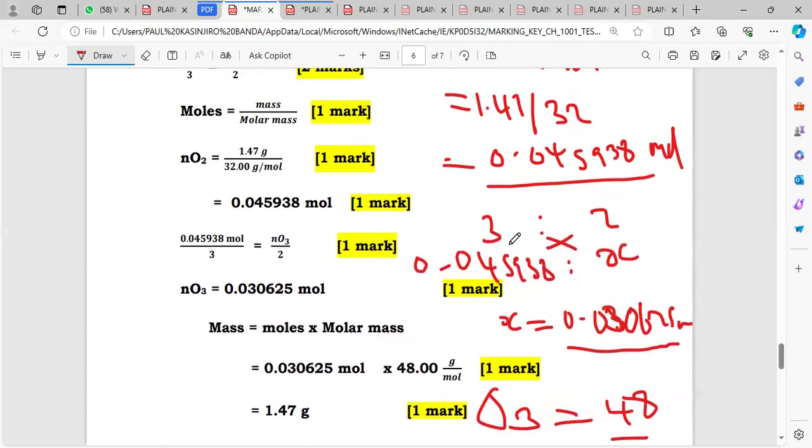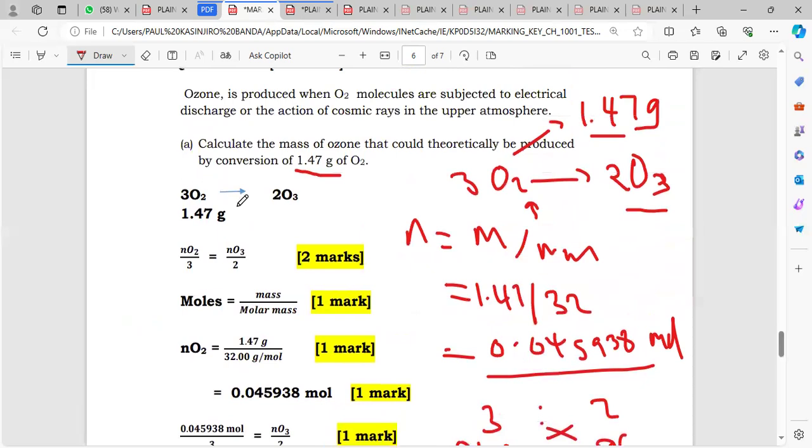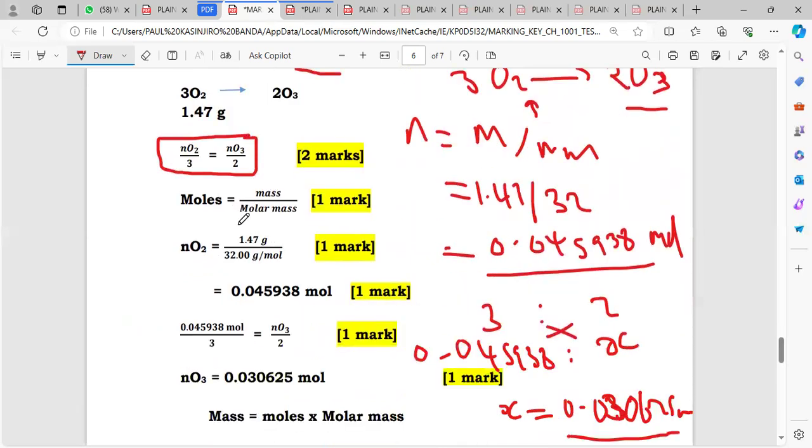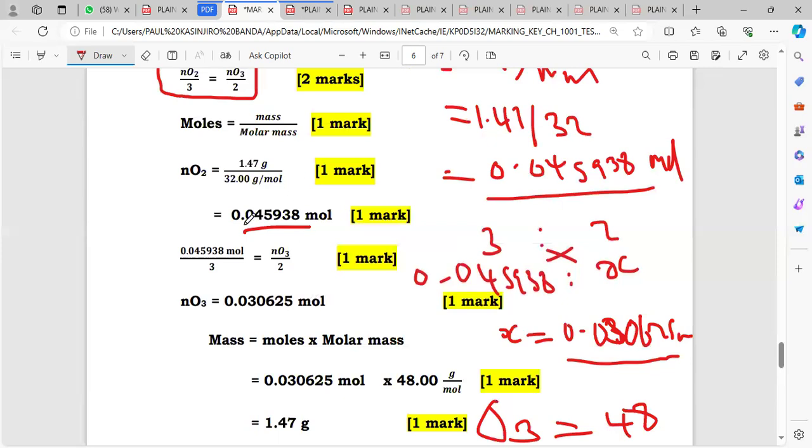You can see whatever I was doing here is what they were doing here. They first established their mole ratio, then found the moles of oxygen. Then they compared these moles of oxygen to the moles of ozone with the mole ratio, 3 and 2.